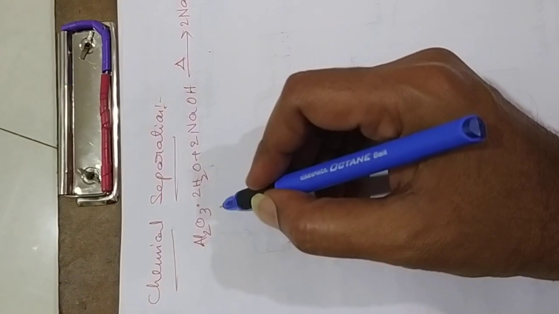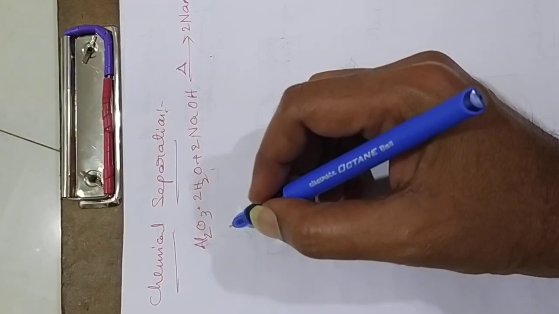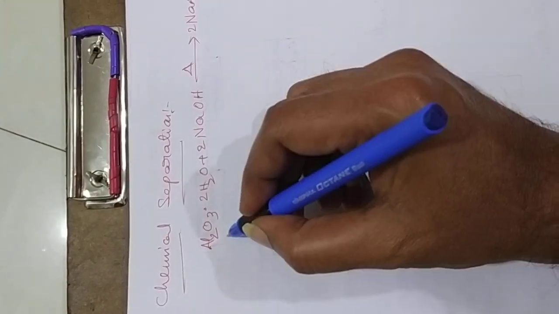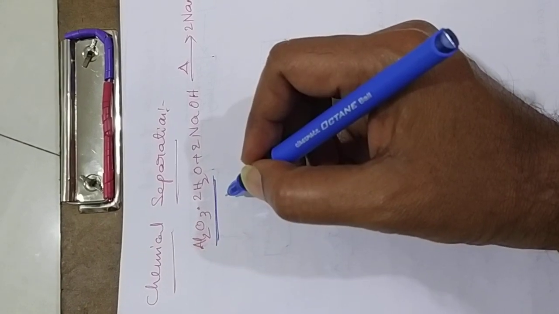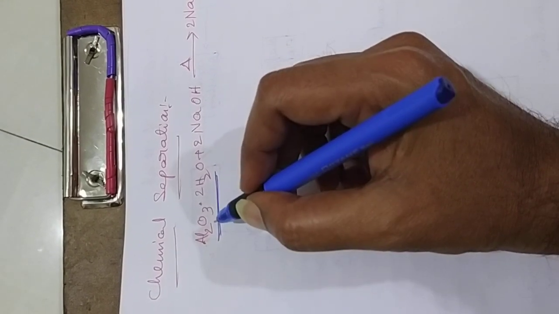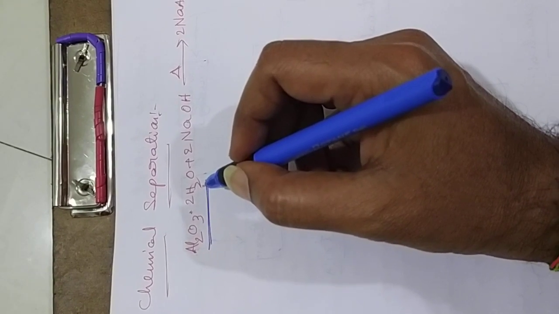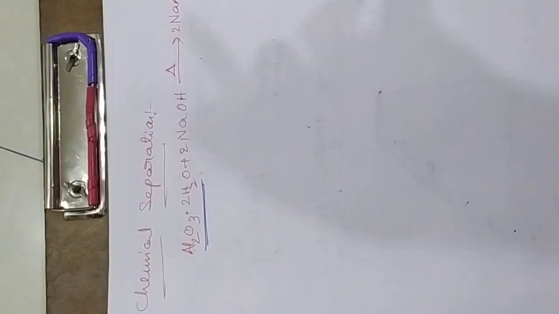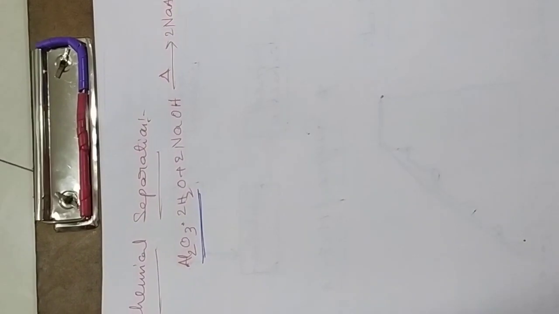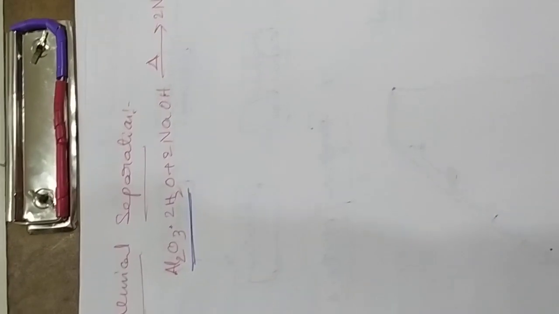That is aluminum oxide. But when we get it in nature, this aluminum oxide is always hydrated, so there is always a water molecule existing with the aluminum compound.